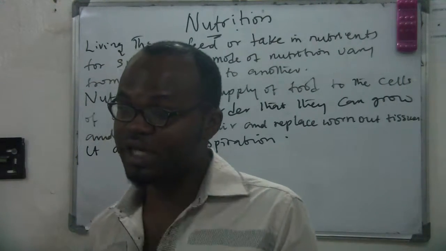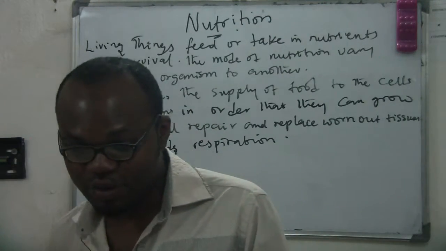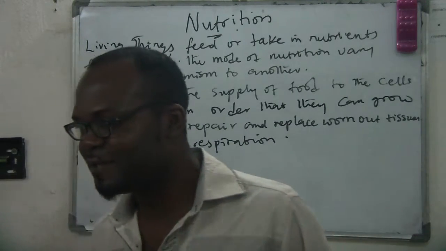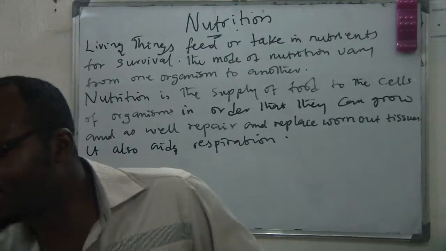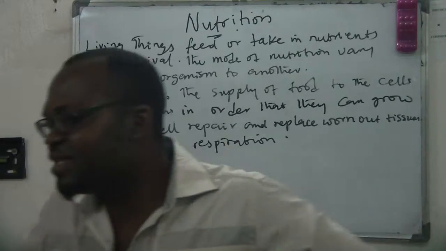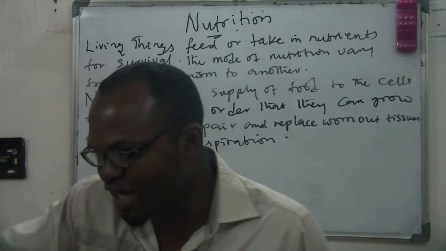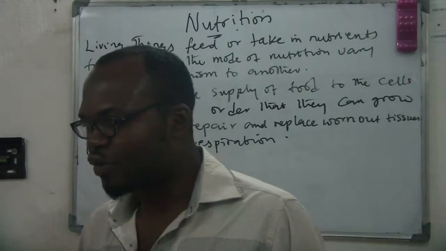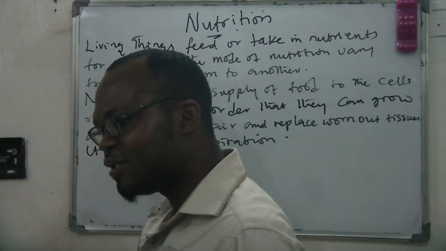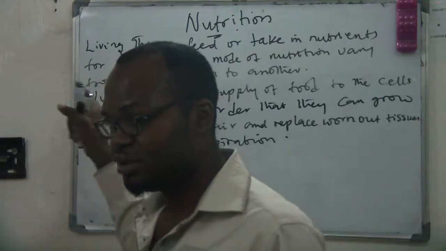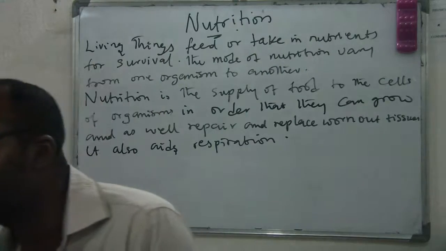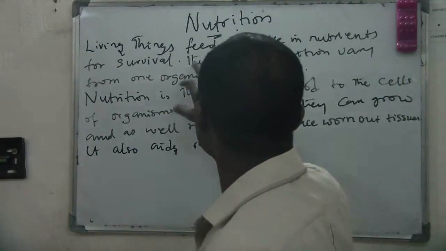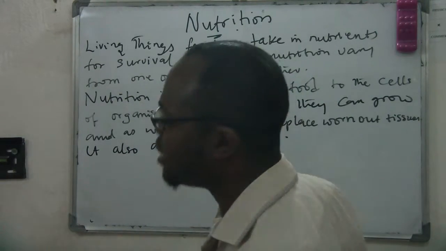Now if a dog wants to eat food, how does it eat? It goes to the bone, mixes it and eats it, isn't it? Now if plants want to eat, have you ever seen plants eating meat or eating something? But you know that plant is a living thing. And by virtue of being a living thing, it feeds. There is always nutrition because it is a living thing. So what is the mode of nutrition of plants? That's why we say the mode of nutrition varies from one organism to the other.